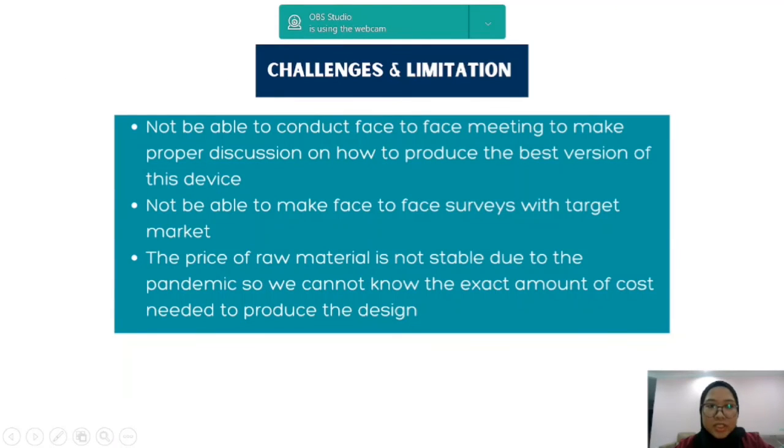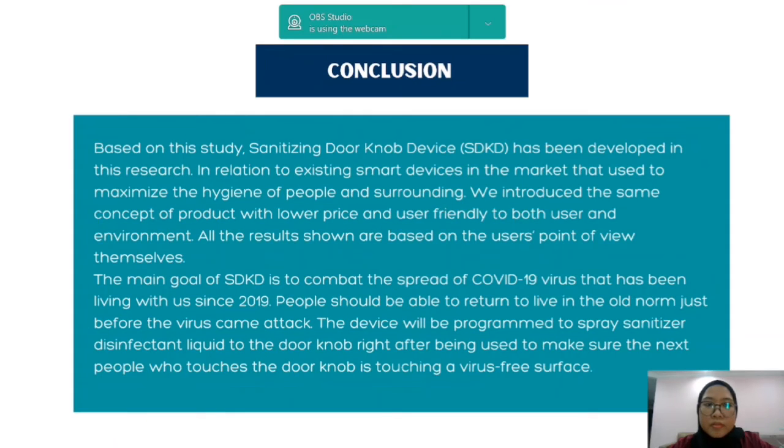Challenges and limitations. Producing a new device is not easy. We also faced a few challenges and limitations ourselves, such as not being able to conduct face-to-face meetings to have proper discussion on how to produce the best version of this device, not being able to do a face-to-face survey with our target market, and the price of raw material not being stable due to the pandemic, so we cannot know the exact amount of cost needed to produce the design.